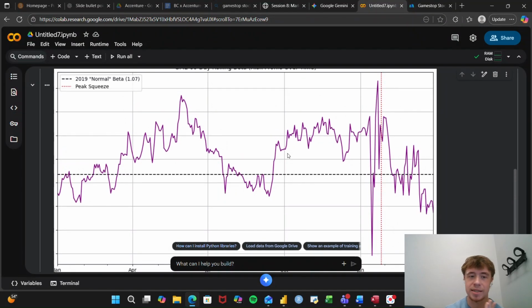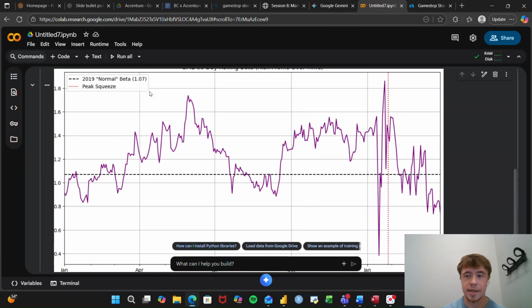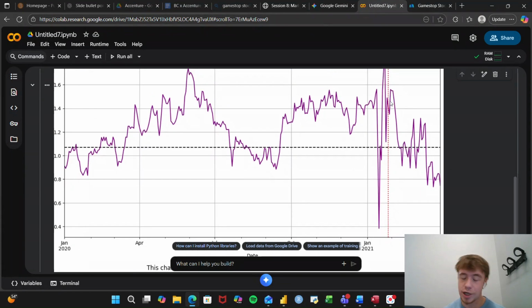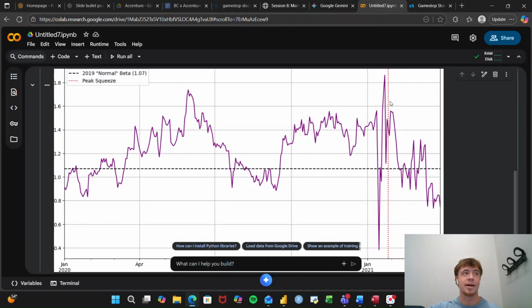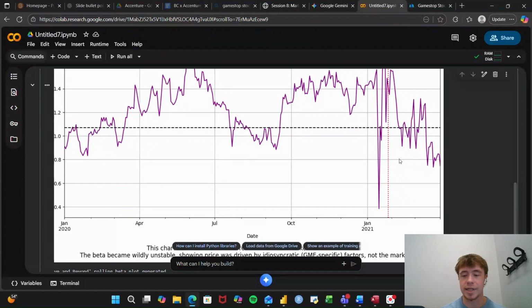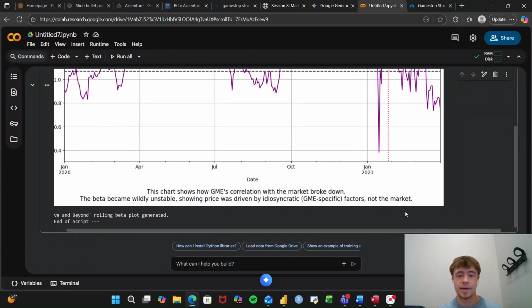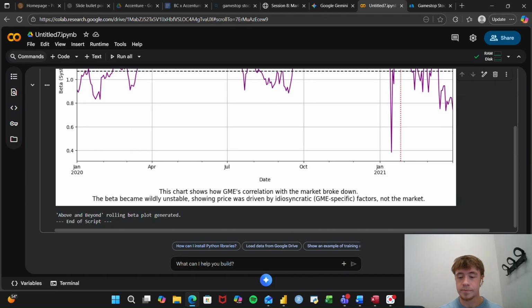But the market wasn't expecting this short. So while it had a normal beta of 1.07, this peak squeeze right here, right in January, was basically the time that all these people invested in the stock, and it completely messed up the stock price's volatility. The market eventually adapted, but it didn't exactly know what to do at that point.